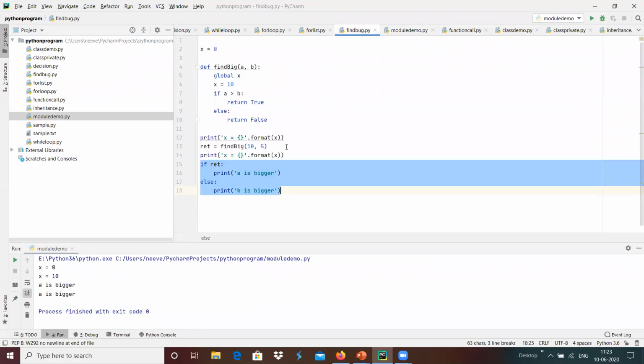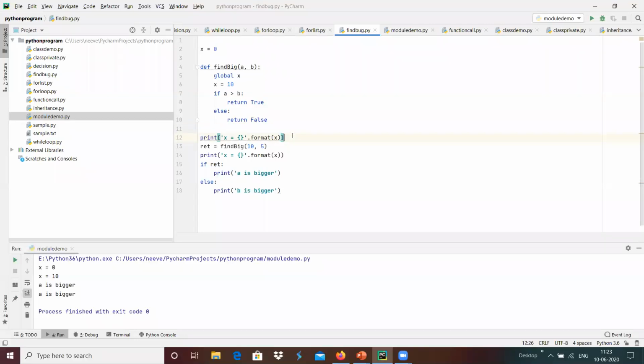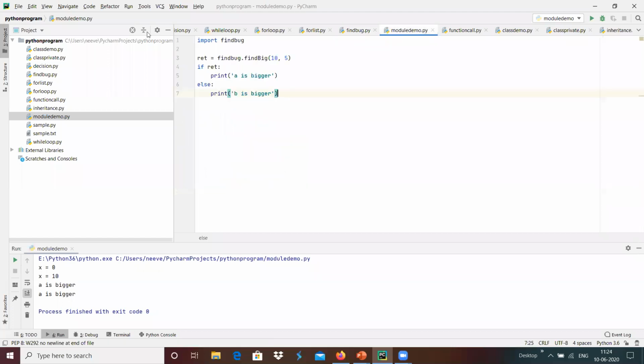We should not use this. The module should have only the functions. No usage functionality should be present inside the module. Because of that, we got it printed 2 times, and maybe I'm going to run it again.